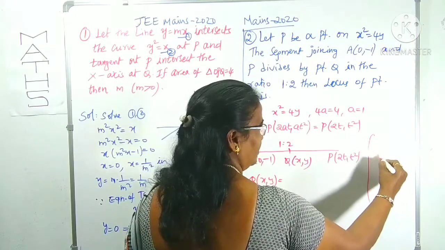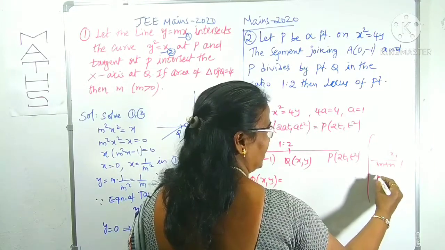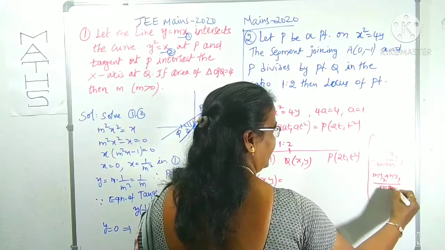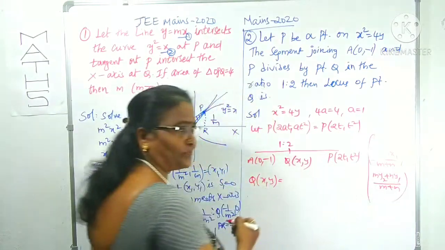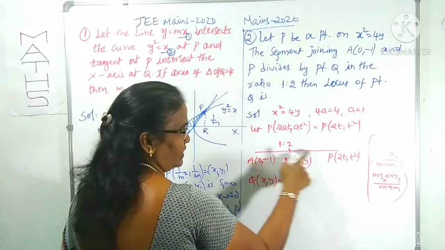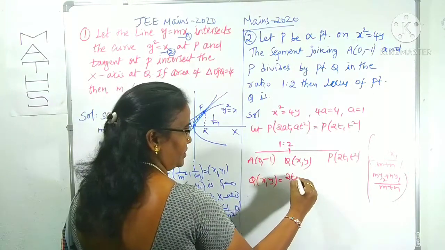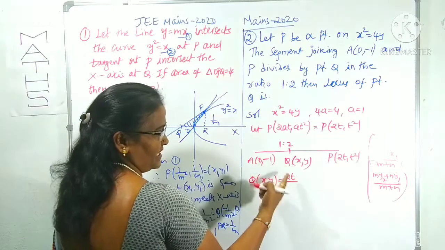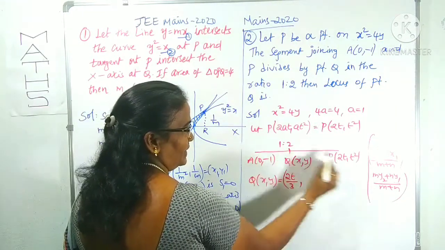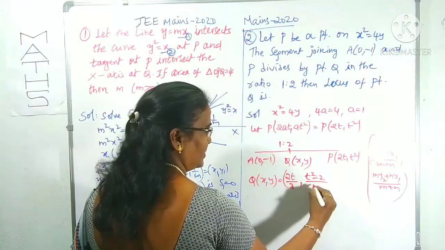The formula for dividing in the ratio m:n internally is (mx2 plus nx1) by (m plus n), (my2 plus ny1) by (m plus n), which is there in your 2D geometry. That is what I am using. Here m is 1. 1 into x2 is 2t, plus 2 into 0 is 0. So 2t plus 0 is 2t, over 1 plus 2 is 3. Again, what is the y coordinate? 1 into t square is t square, 2 into minus 1 is minus 2, over 1 plus 2 is 3.